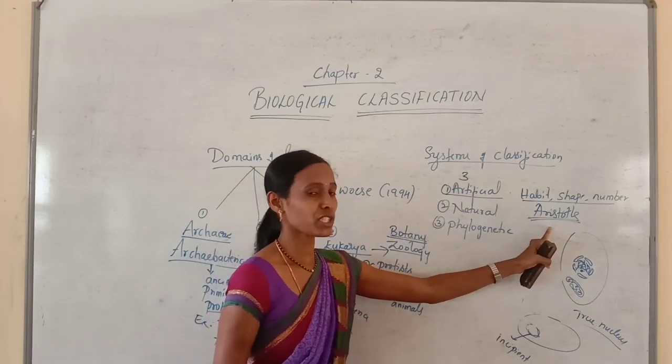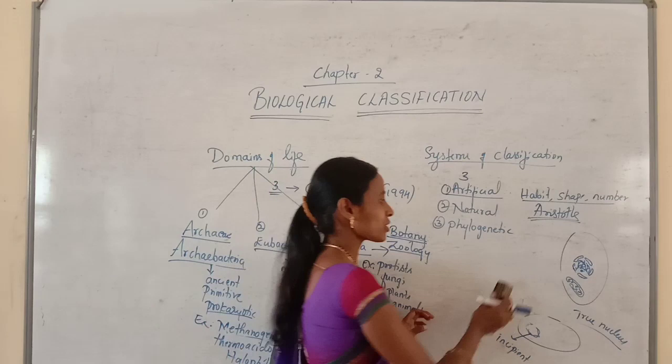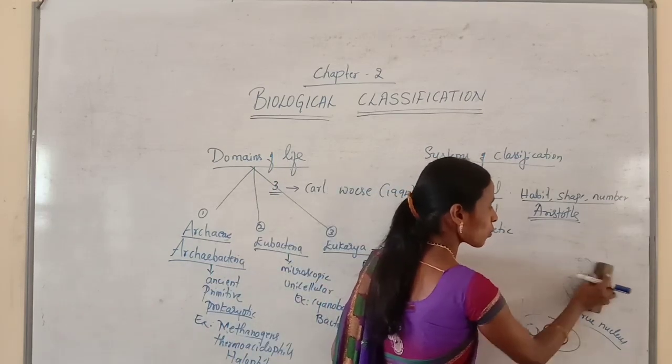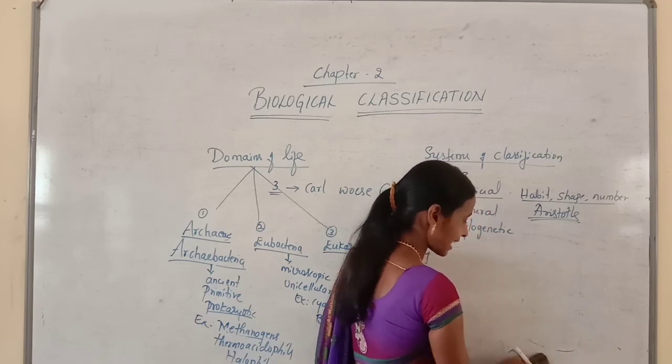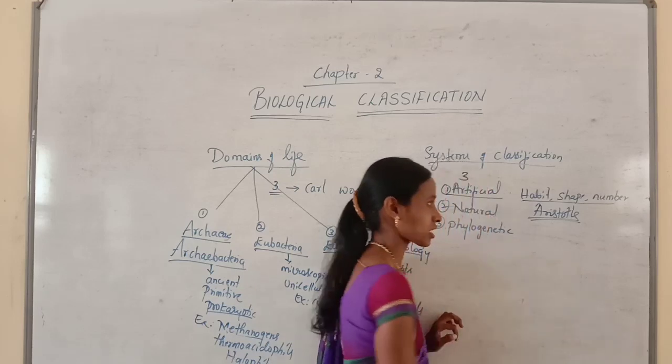So Aristotle's system of classification is called artificial system of classification. We'll see why Aristotle's system is called as artificial. So what are the criteria he considered for classification?